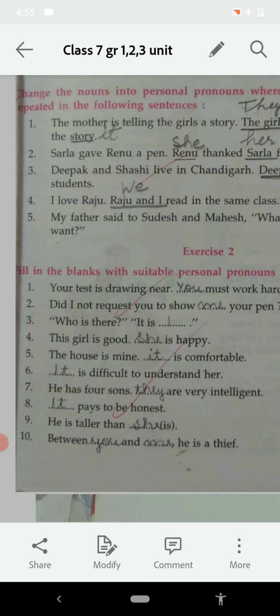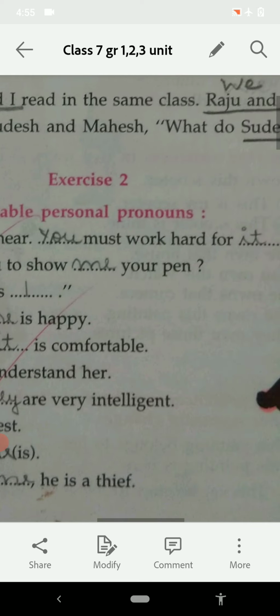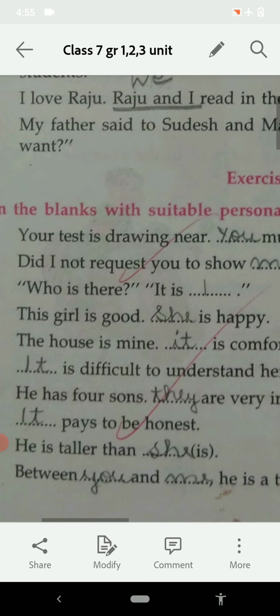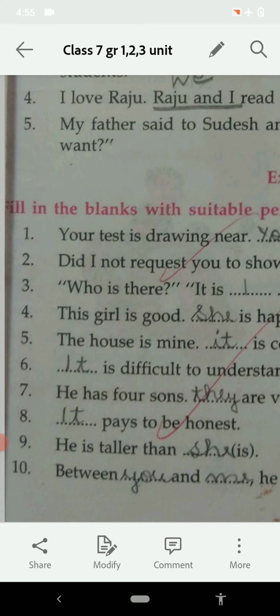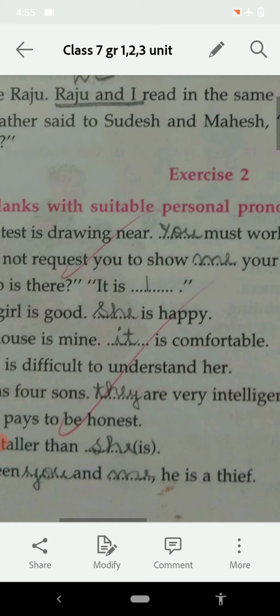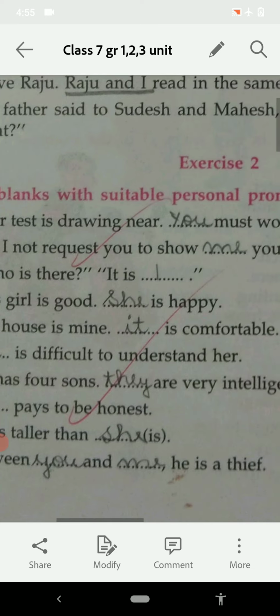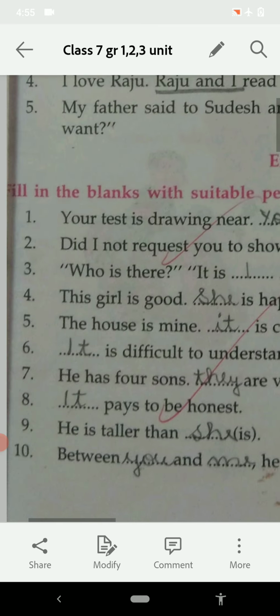Did I not request you to show me your pen? Who is there? It is I. The girl is good. She is happy. The house is mine. It is comfortable.